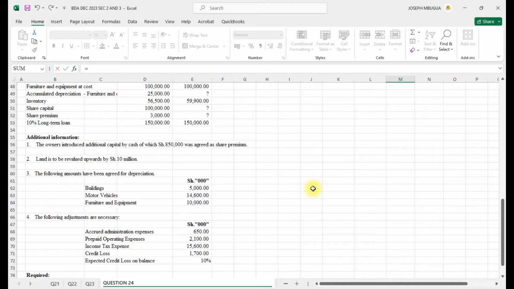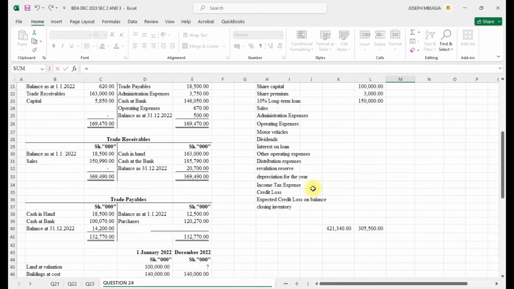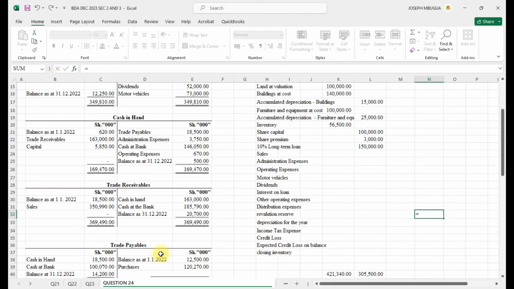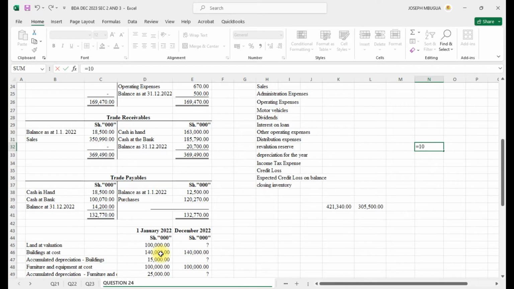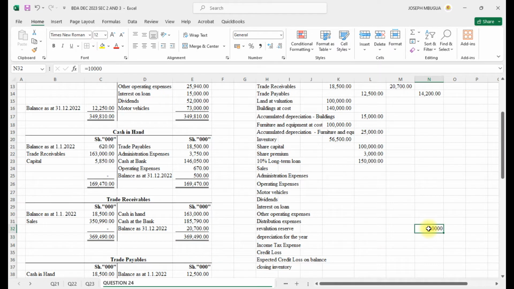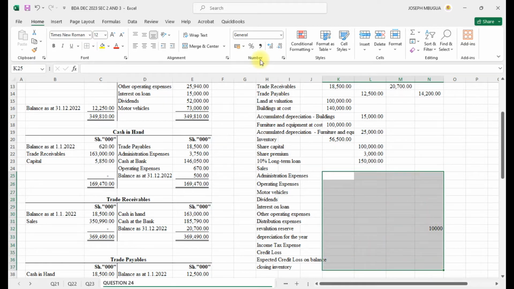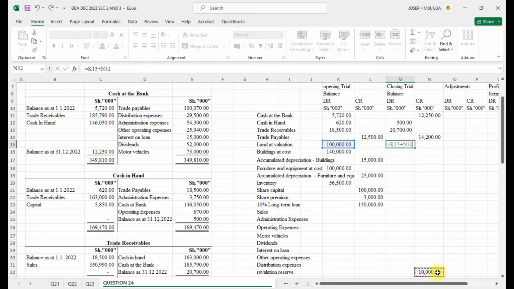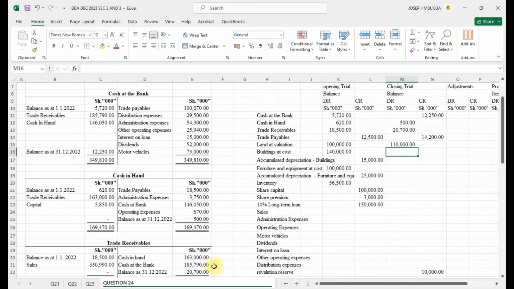Land is to be revalued upward by 10 million. So we shall first create that revaluation reserve. Here we shall create a reserve during the year. Revaluation of 10 million, 10,000, and here from what we have added, that one is okay, so my land will increase by 10,000 for the revaluation.